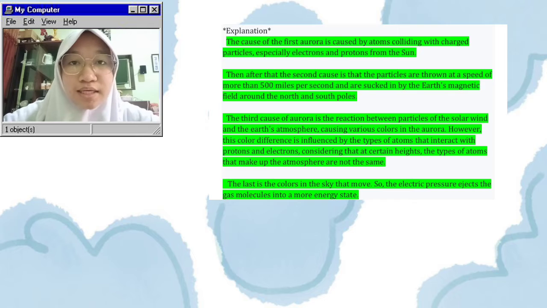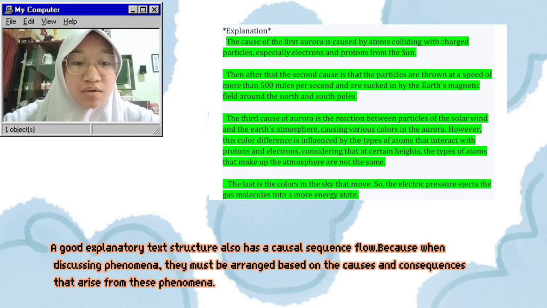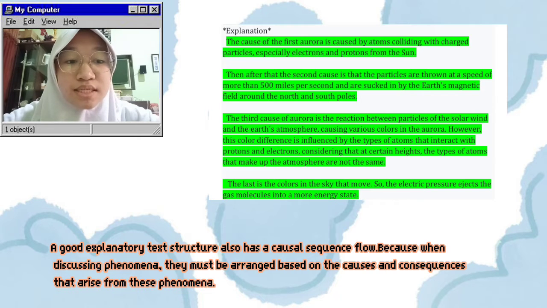The second is an explanation. A good explanatory text structure also has a causal sequence flow, because when discussing phenomena, they must be arranged based on the causes and consequences that arise from these phenomena. In the text, paragraphs 2, 3, 4, and 5 are included in the explanation section.